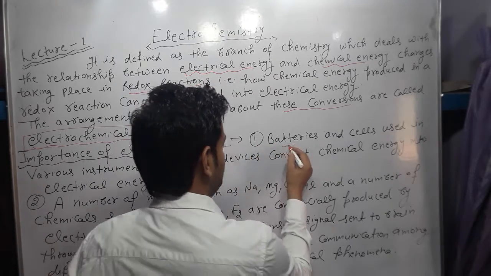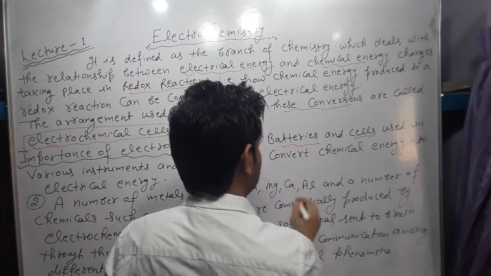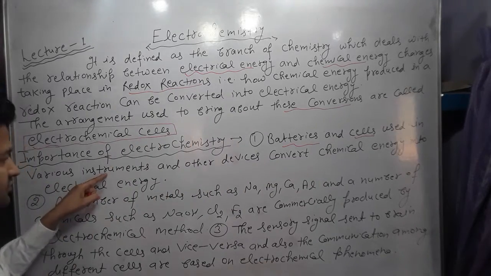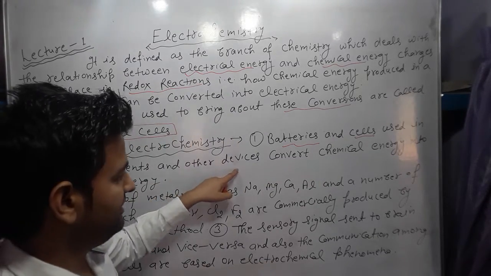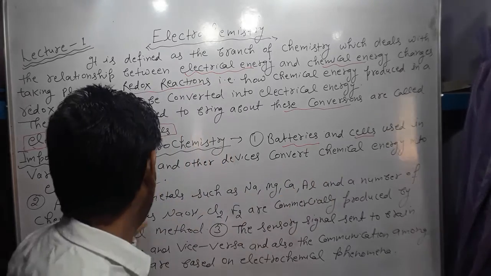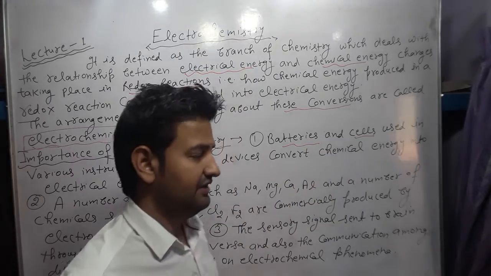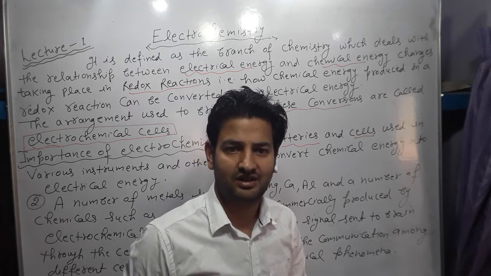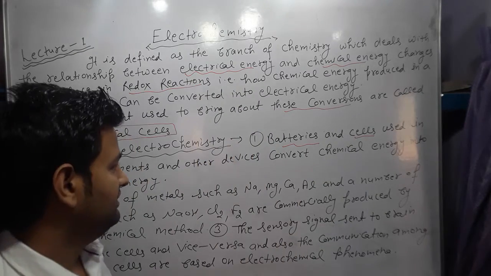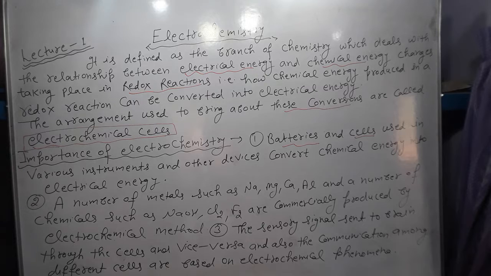Batteries in our different instruments and the cells used in various devices convert chemical energy into electrical energy. Different types of batteries and cells are present in our homes and in industrial areas. So this phenomenon is based on the electrochemical cell.